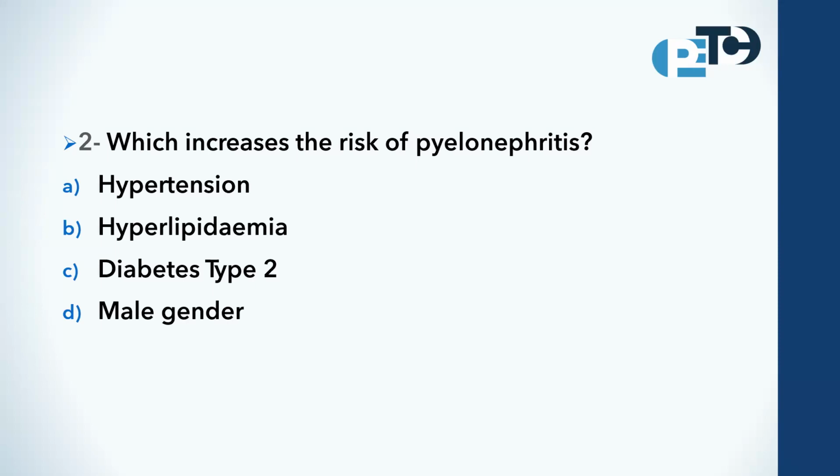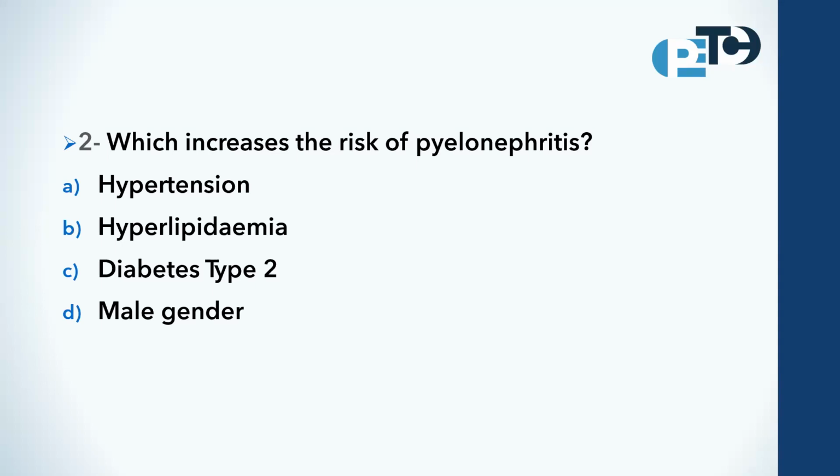This is one of the questions of previous exams. What is pyelonephritis? Pyelonephritis is a type of urinary tract infection that involves inflammation and infection of the kidney. There is an infection of the kidney itself.